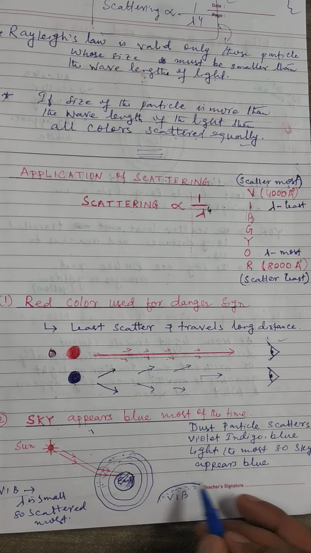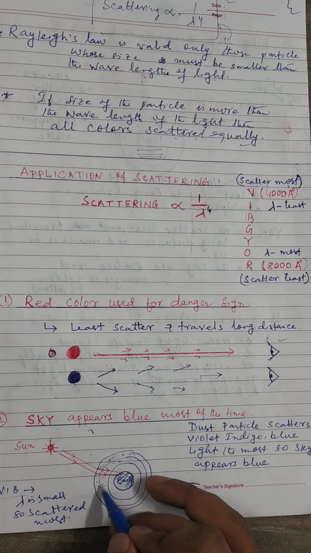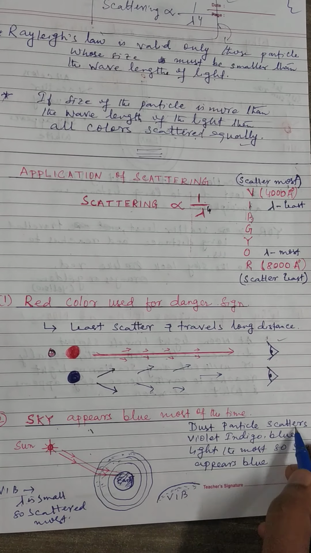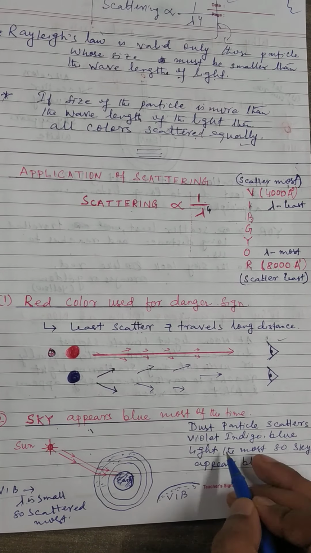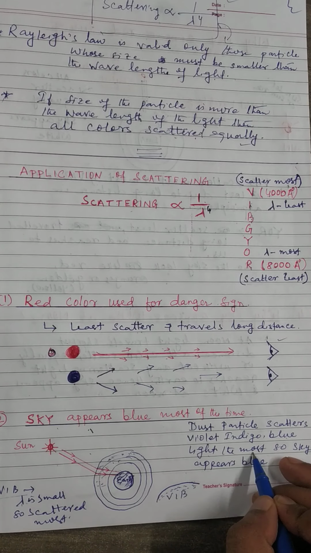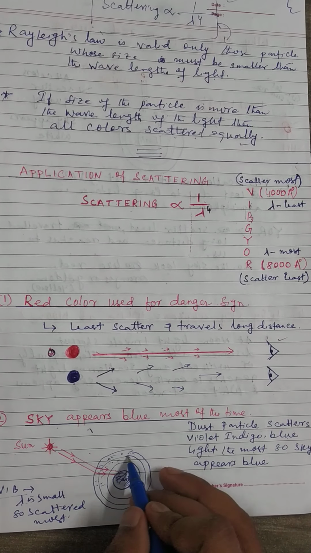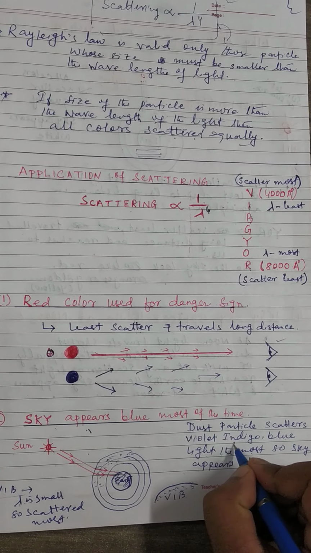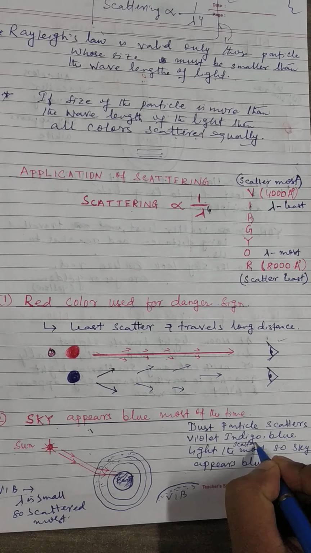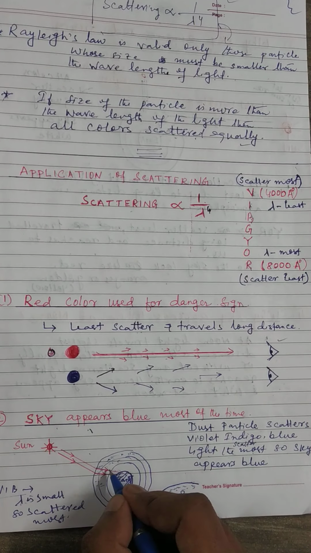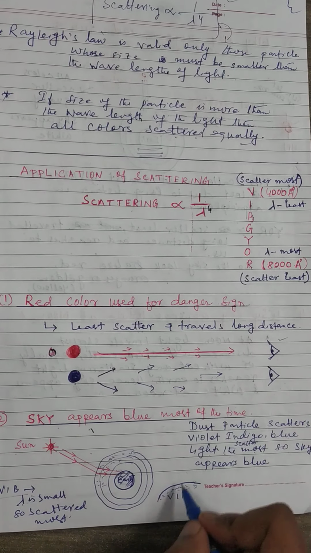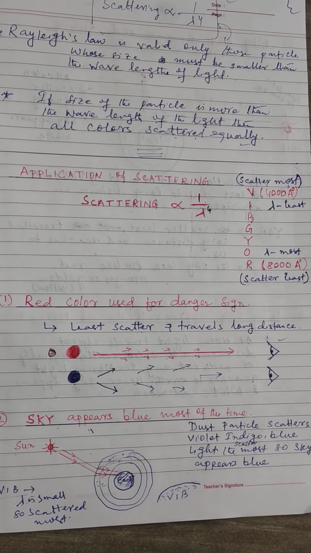So they will be scattered by the dust particles most. Here, scattered most, and they spread throughout the atmosphere.